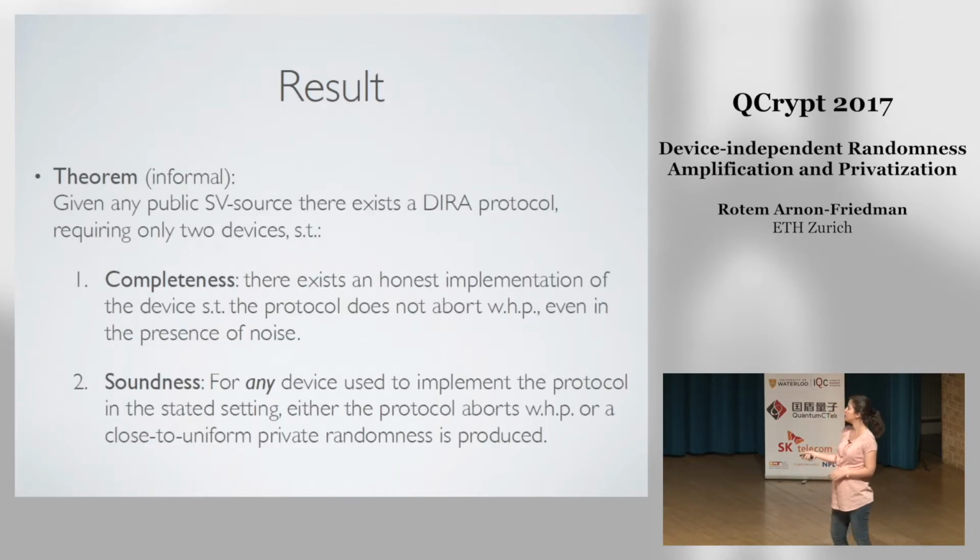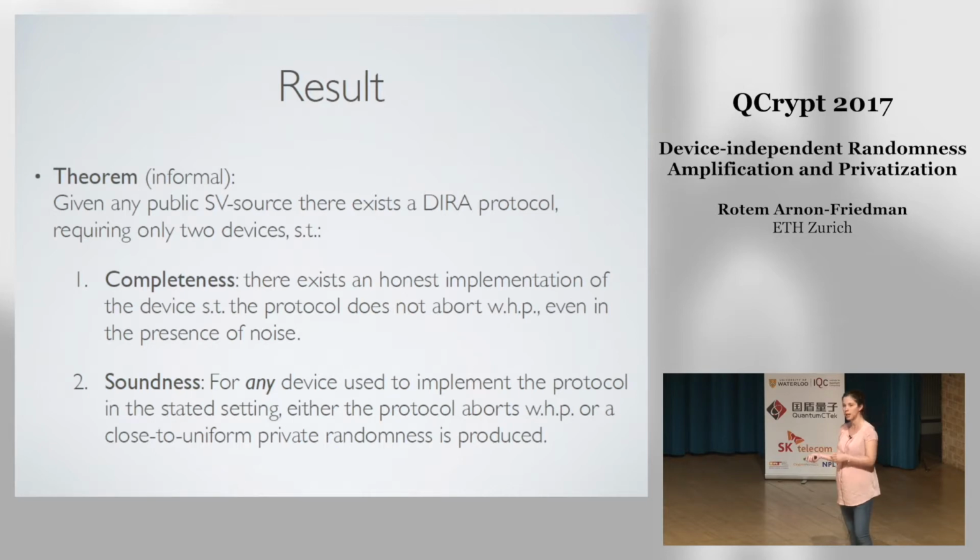So what is the statement of the result? It's this one. So what we show is that given any public SV source, there exists a device-independent randomness amplification protocol requiring only 2 devices, such that we have these 2 properties. So the first one is the completeness side. There exists an honest implementation of the device such that the protocol does not abort with high probability, even in the presence of noise. Okay, and the second part is the soundness.